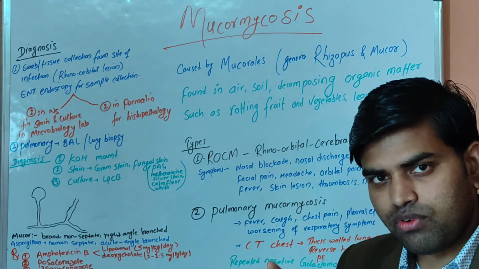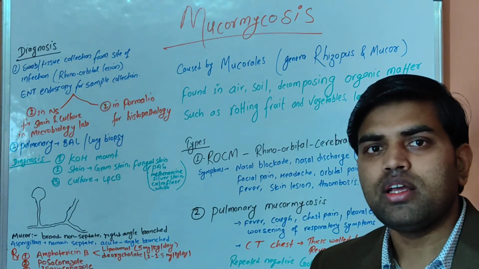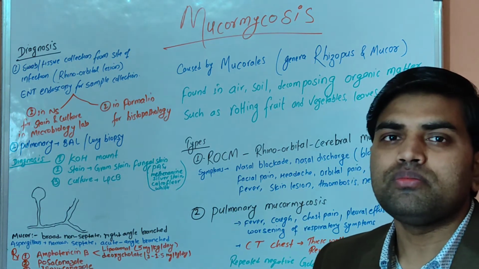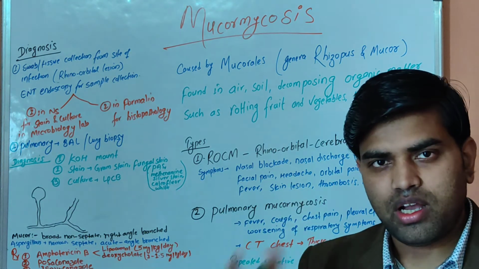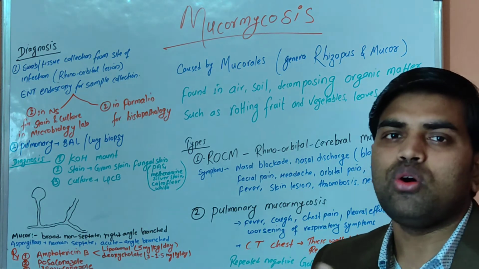You have to give it within 4 hours, but remember one more thing: the more slowly you give it, the less chance of side effects. So you should give this amphotericin B diluted in 200 cc over 2 to 3 hours.